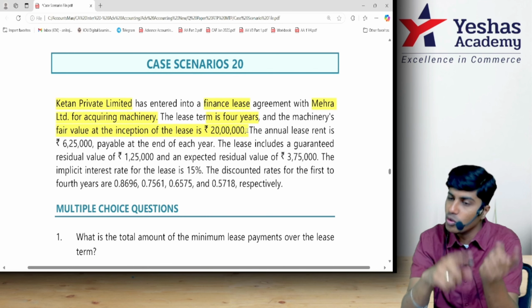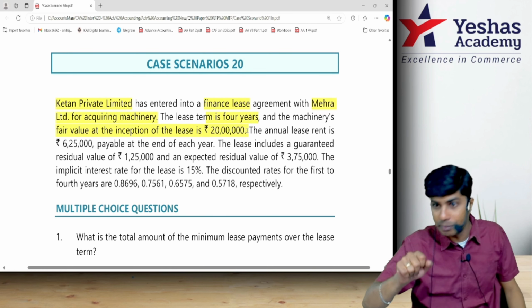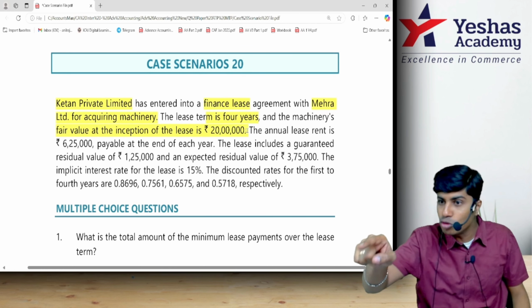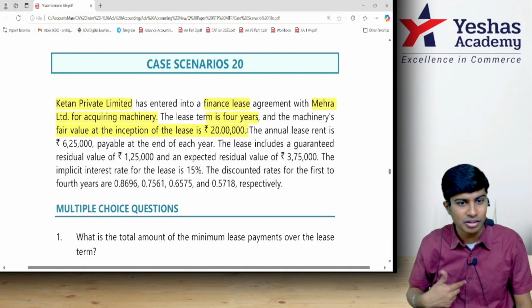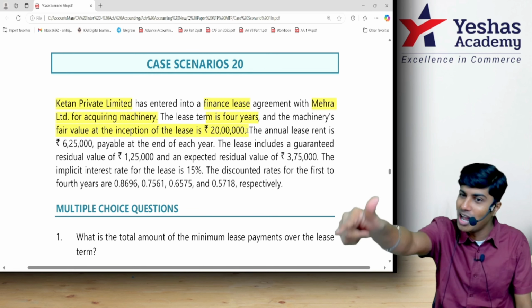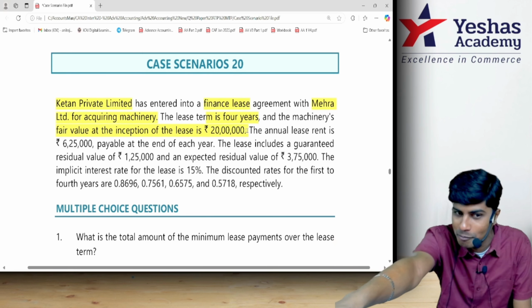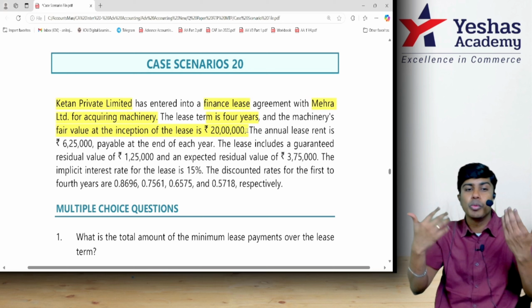Though I have legal ownership, by substance over form, you have to charge depreciation. If you have to charge depreciation, you have to record the asset. So that is called the leased asset that you should record. But did you pay me the full consideration? No. So when you record the leased asset to charge depreciation, you have to also record the lease liability. That is the money that you owe to me.